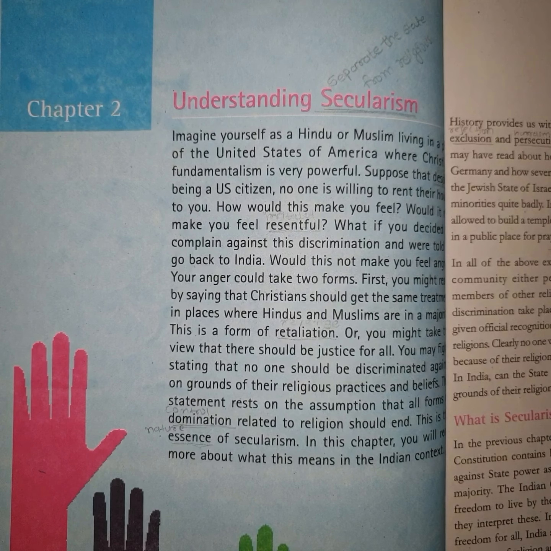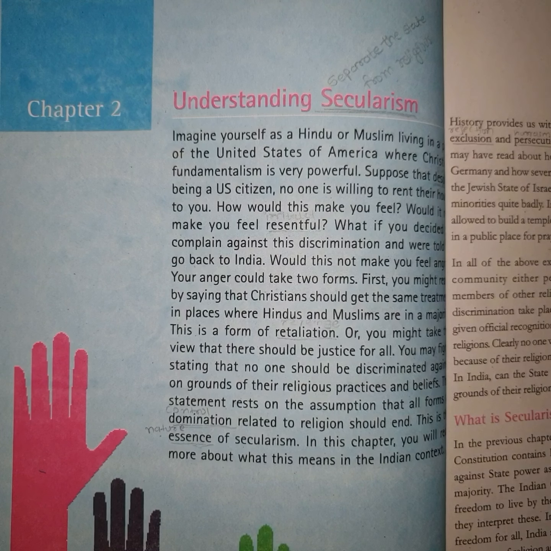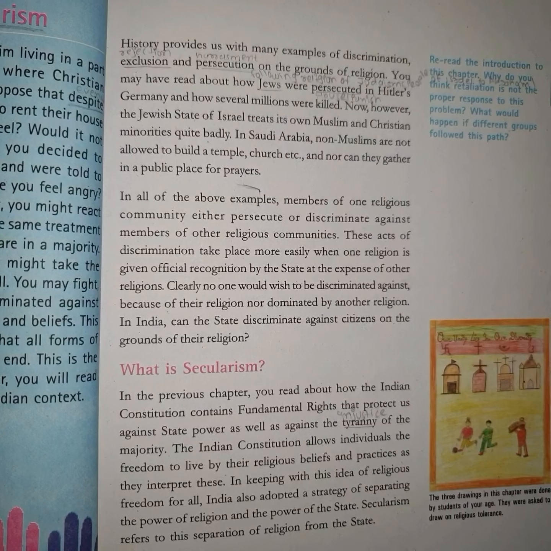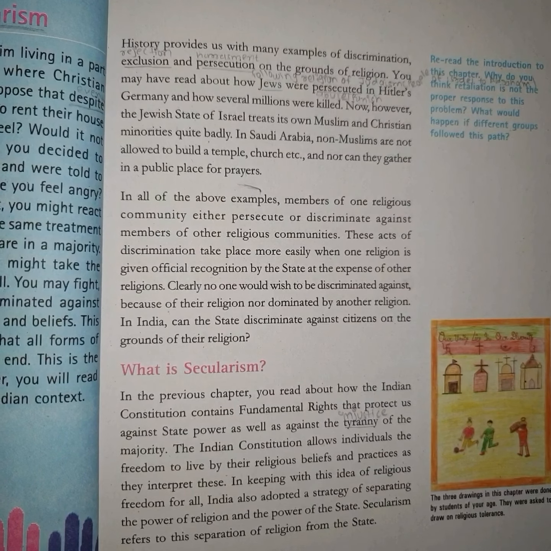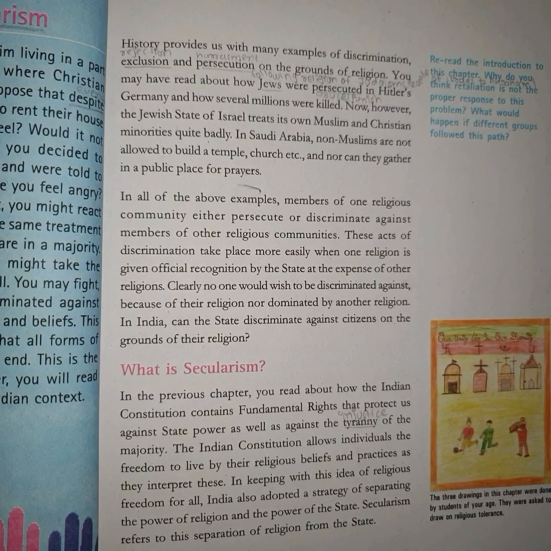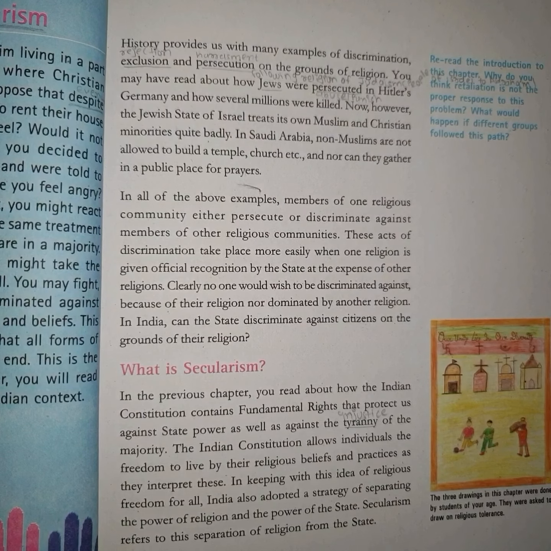Now, there are numerous worldwide examples of discrimination based on religious grounds. First is discrimination. For example, certain people are not allowed to do certain things because they do not belong to the same community.